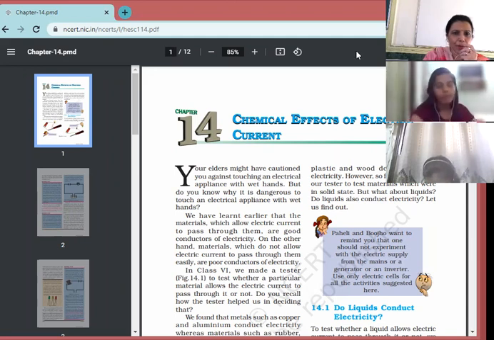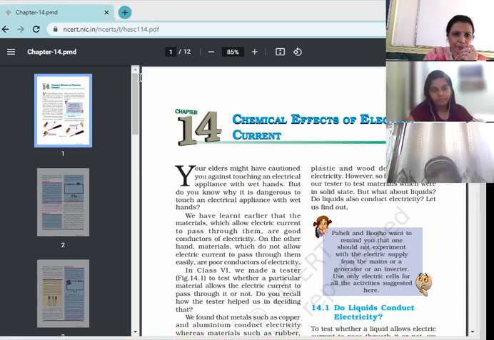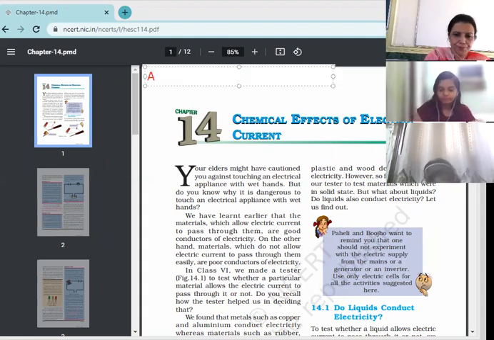So the aim for this chapter is to study. Write down the aim, children. To study the chemical effect of electric current.